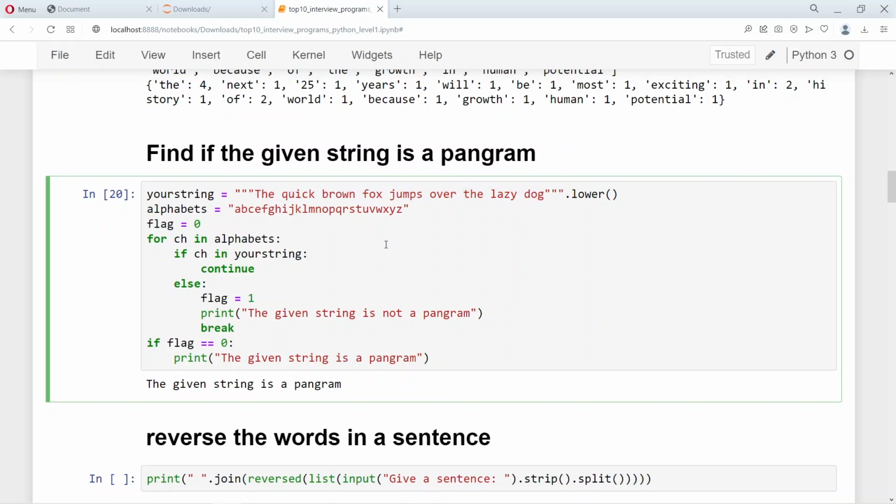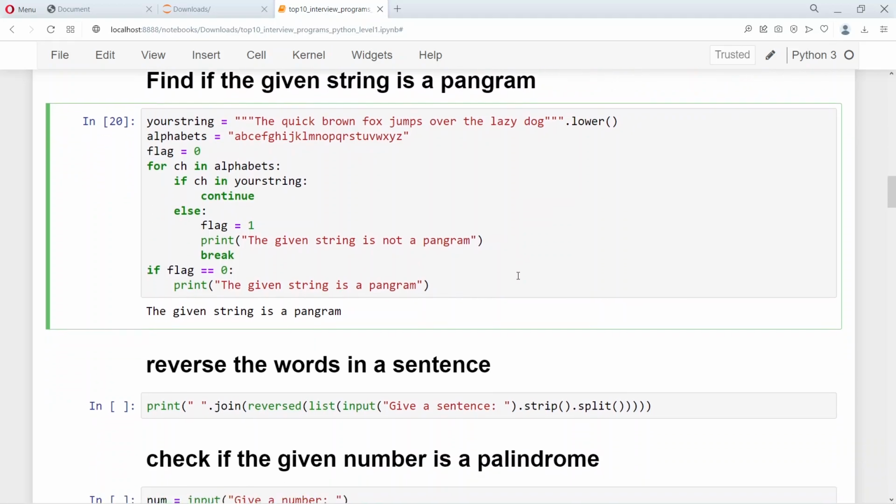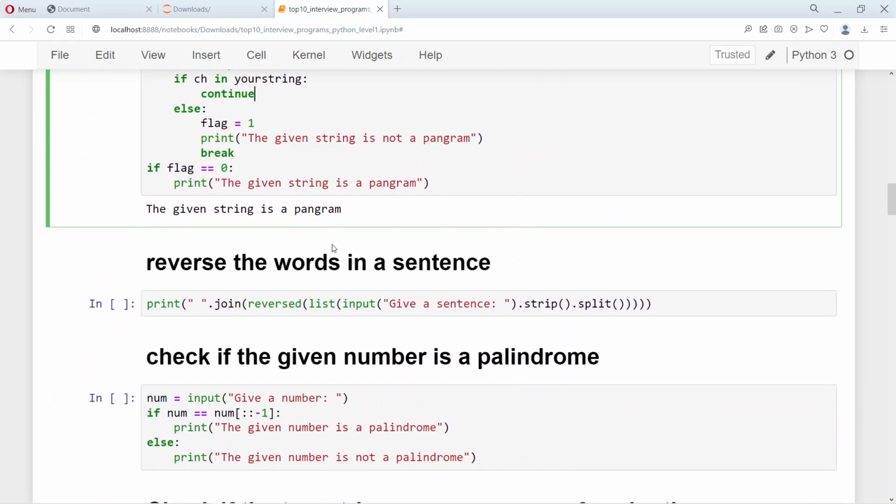So hope you are able to wrap your head around this program. This is one of the most often used programs, most often asked in interviews: find if the given string is a pangram. The other program that has become famous of late is to reverse the words in the given sentence, just the order of the words. The last word should appear first, the second last word should appear second, and so on.